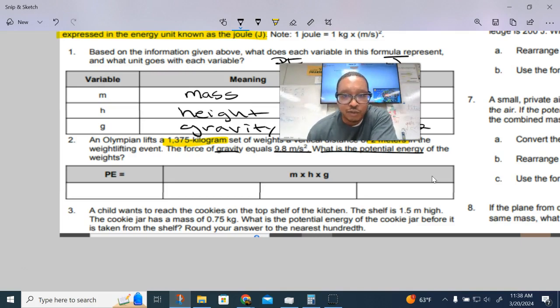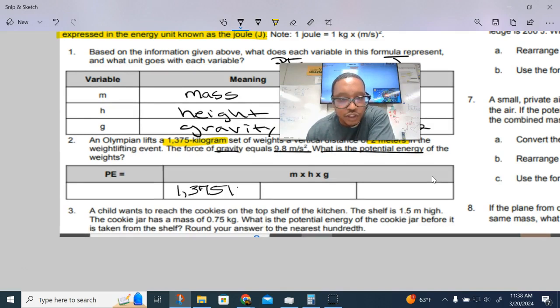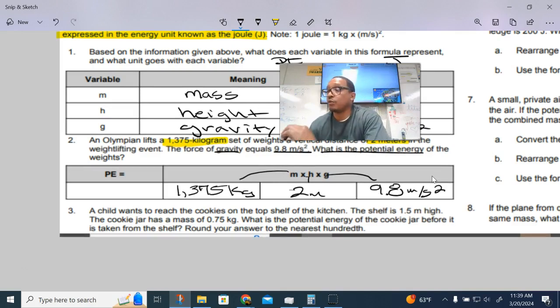So in this case, what is the mass? Oh, it's 1,375 kilograms. So 1,375 kg. Okay, that's this, right? Boom. So now I'm going for the height. So the height is 2 meters right there. Okay, and then my gravity, which we know is the Earth gravitational constant, is 9.8 meters per second squared. Okay, cool. Now the potential energy, that's what we're going to actually calculate.